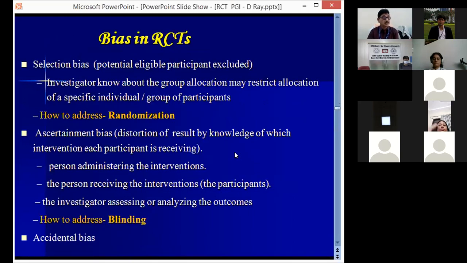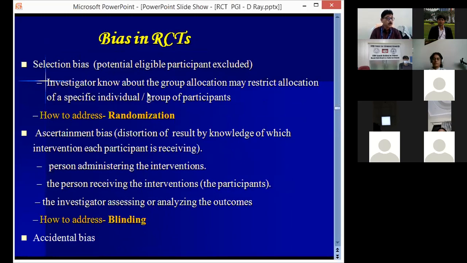Now there are biases in the RCT. What are the different forms of bias? Bias may be selection bias, where potentially eligible participants are excluded. So when you know the sequence, there is a chance of selection bias.